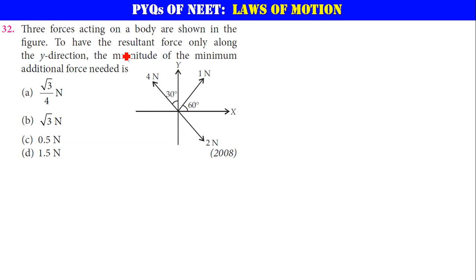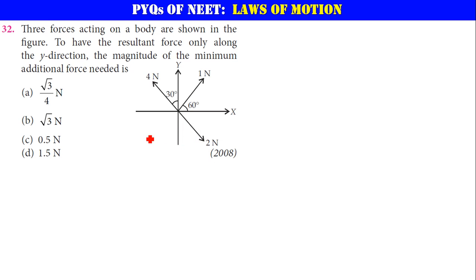Here there are 3 forces acting on a body which are shown in the figure. To have the resultant force only along the y direction, the magnitude of the minimum additional force needed is, basically here he wants to have only the motion along the y direction. That means all the horizontal forces should be equal to 0.